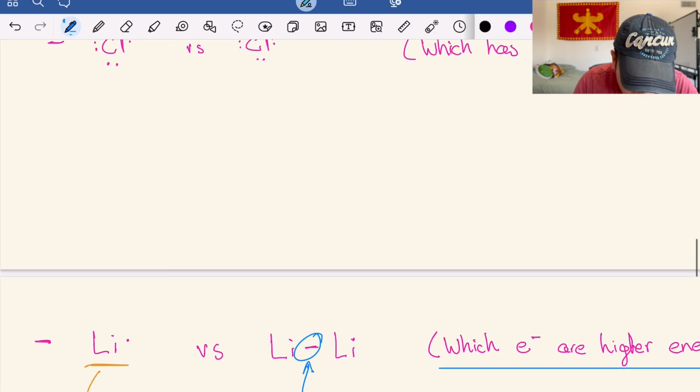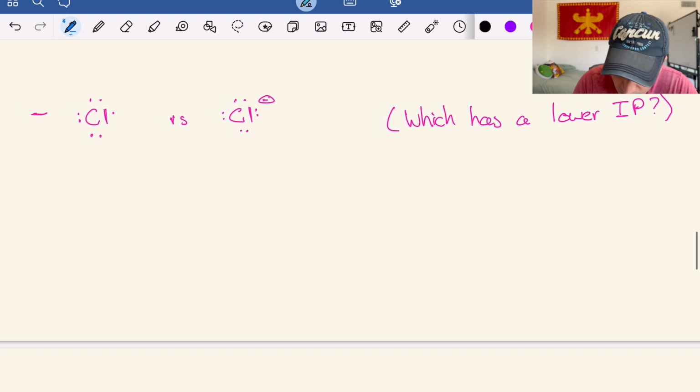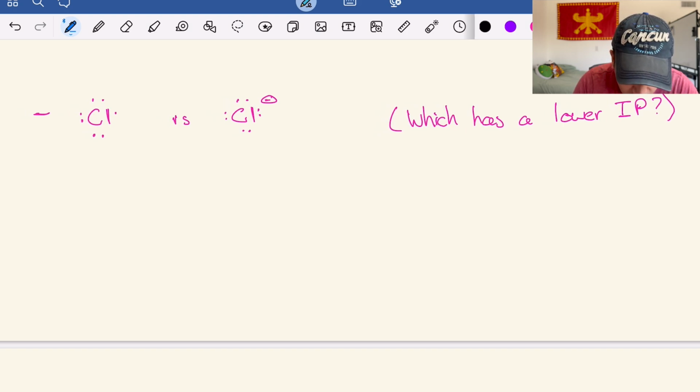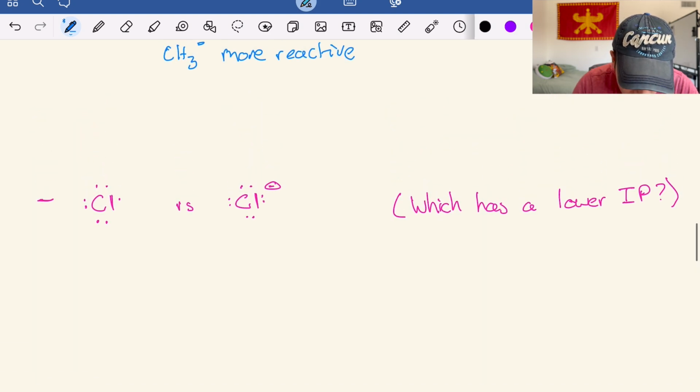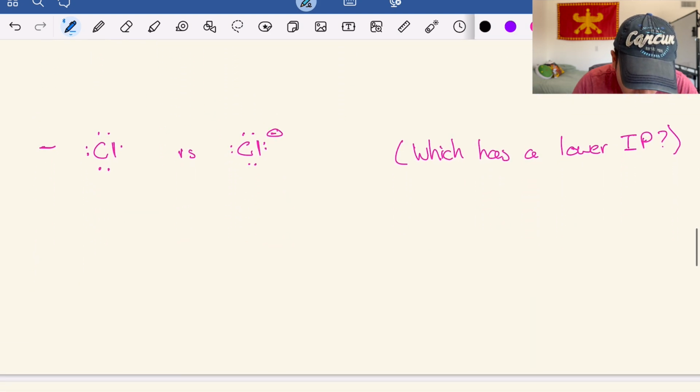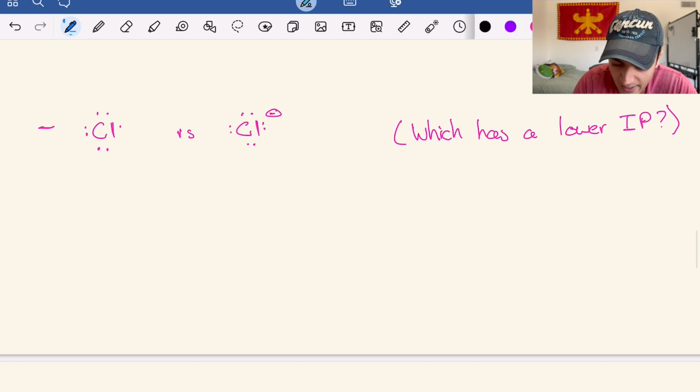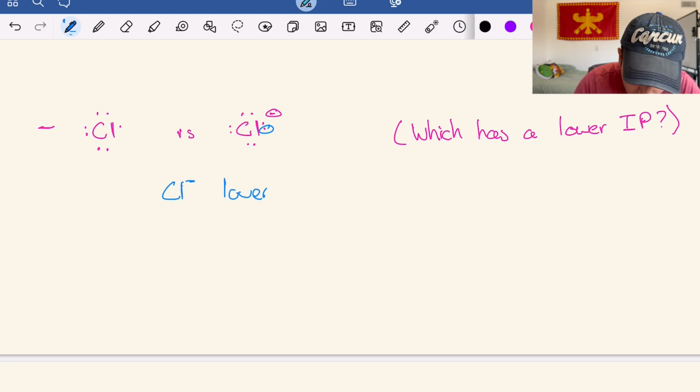Let's see, what else do we have? This is going to be the last question. We have chlorine, and then we have a chlorine anion. So this is also a good segue from the previous question, because when we have these two, essentially the only difference between them, the reason it has the negative charge, is because we have that extra valence electron that's coming in. And the chlorine anion is going to have a lower ionization potential.